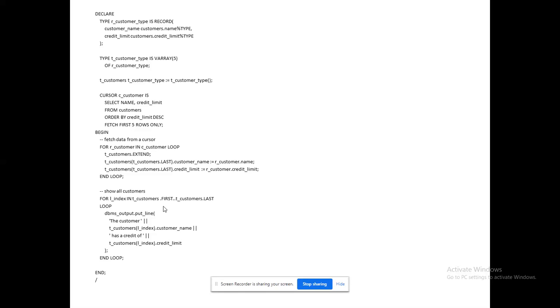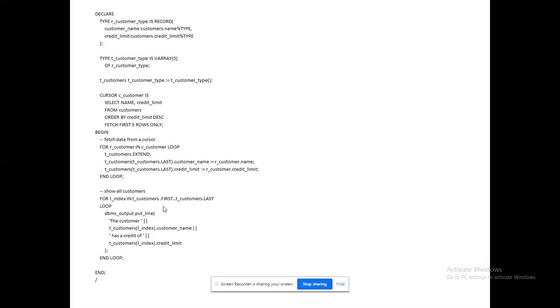Here I am creating the cursor. I have given the name for the cursor. I am ready to fetch the data based upon a constraint. I am fetching name and credit limit from the customers table with order by credit_limit DESC.